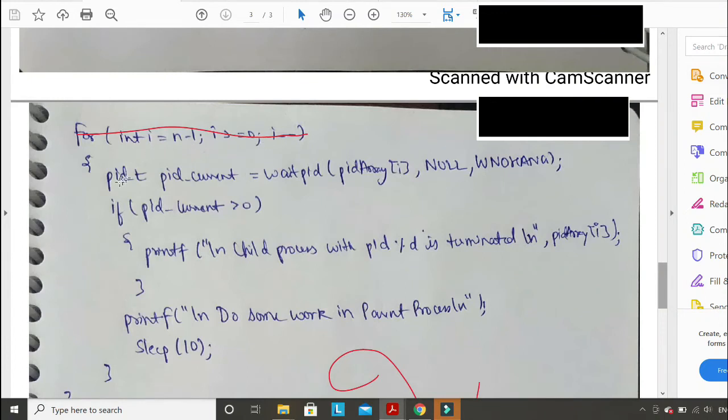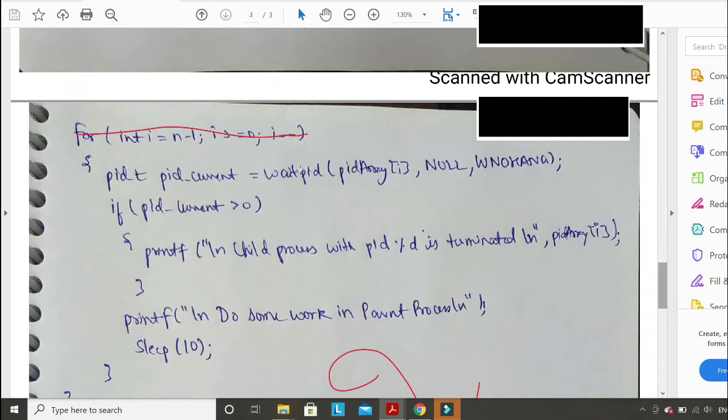It means when you come here the first time, it will not wait. We are calling waitpid with WNOHANG. So when it comes here the first time, suppose we are calling it the first time, it is going to wait for the first child. So it will go here and check for PID 0, that is fine.